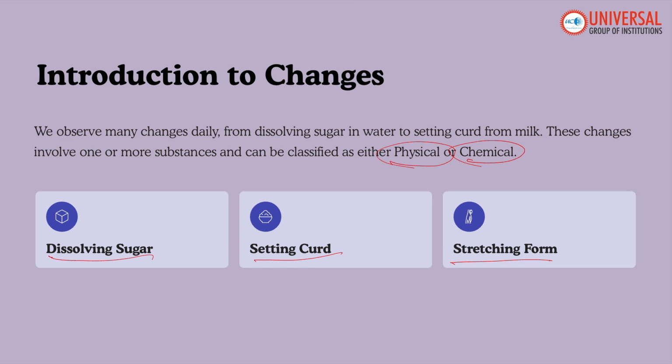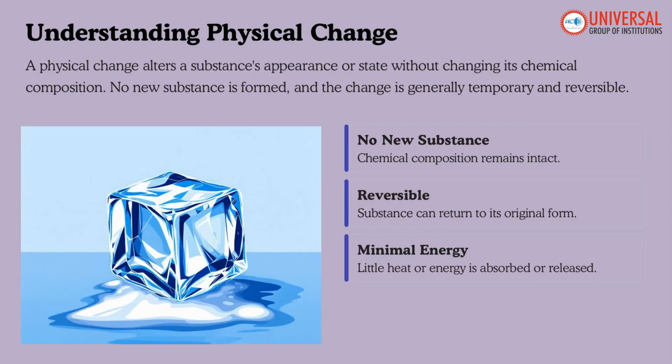Now first we'll understand what physical changes are. A physical change is one in which only the physical properties of a substance change. What are the physical properties? Shape, size, state or color, but no new substance is formed. A physical change alters a substance's appearance or state without changing its chemical composition. This change is usually reversible, and it is a temporary process.